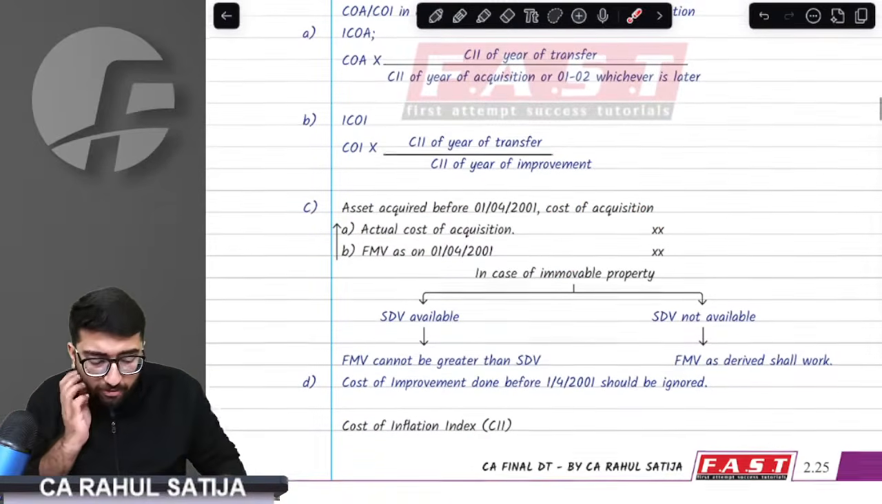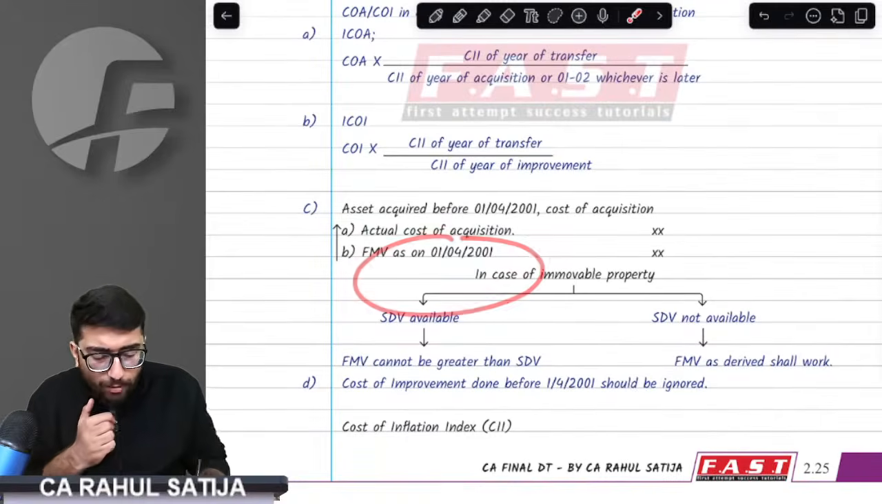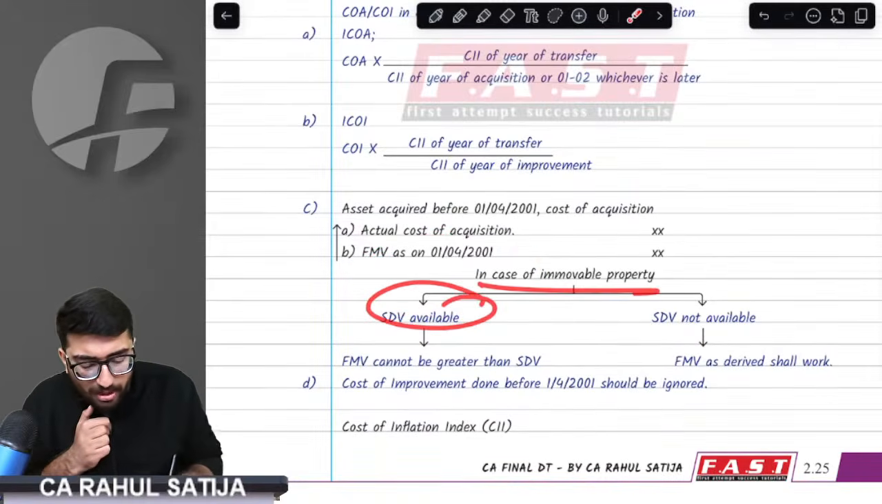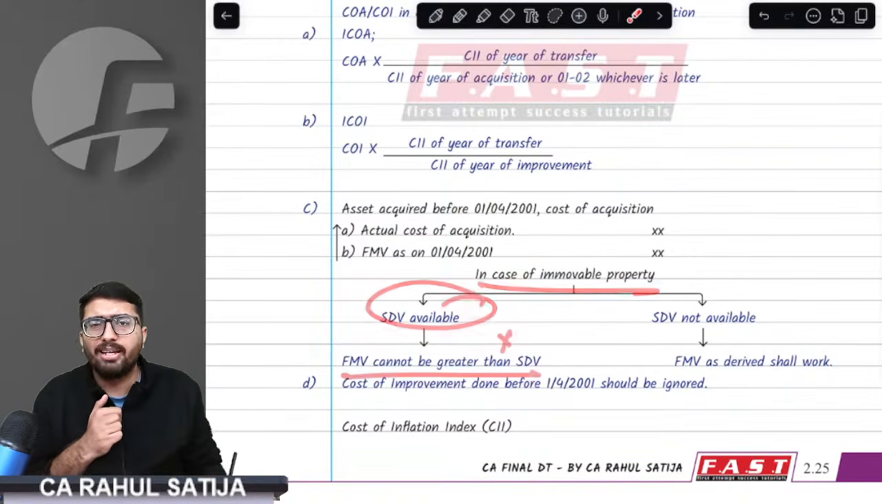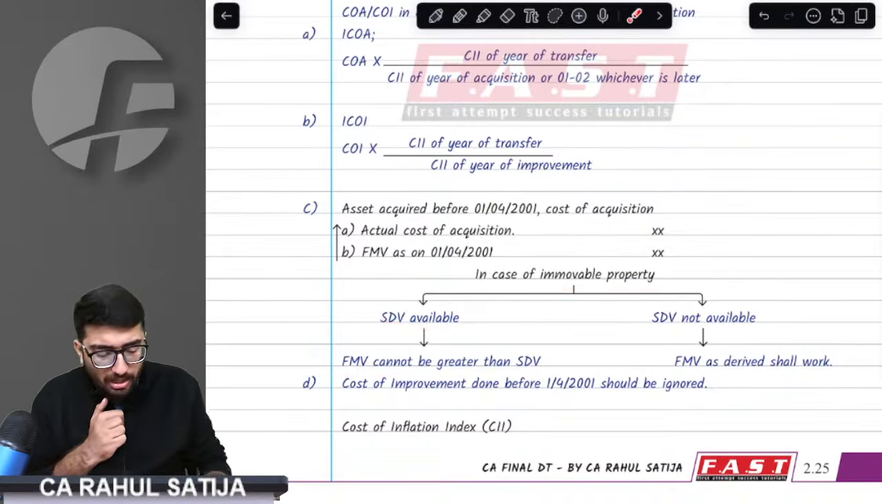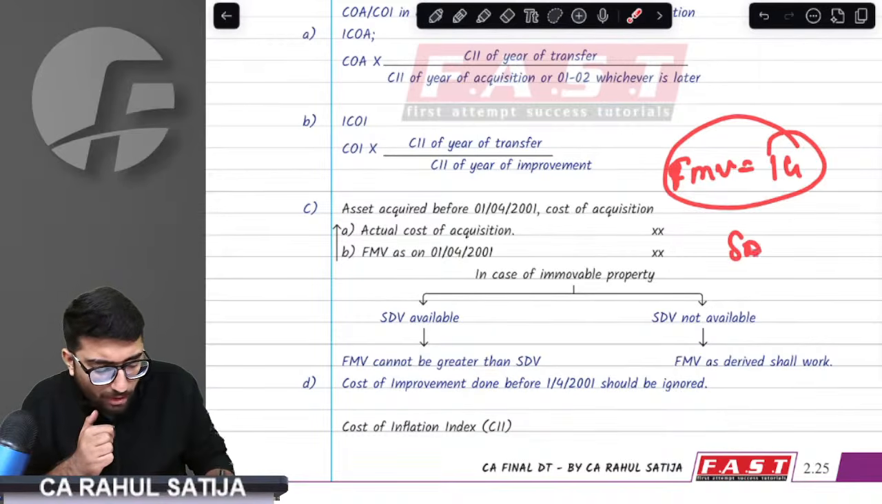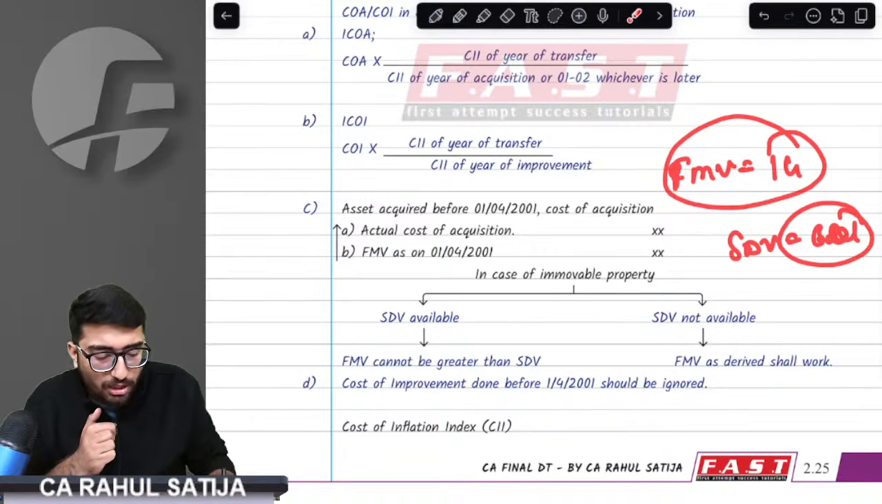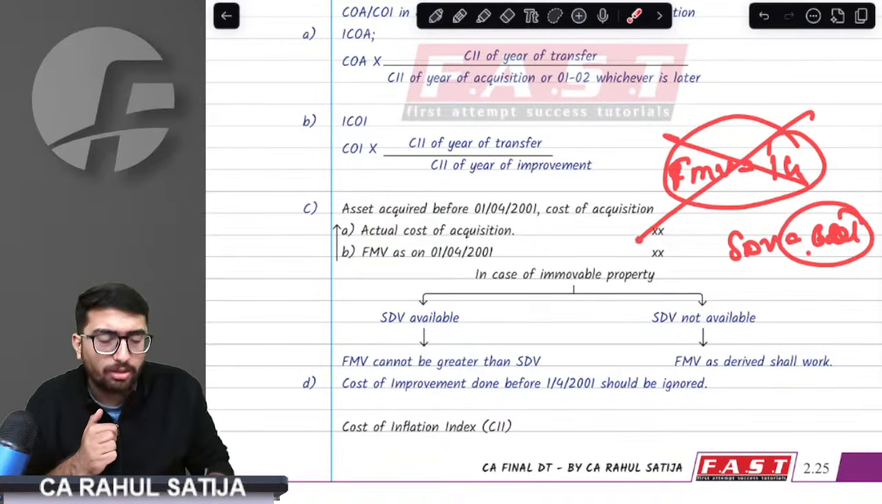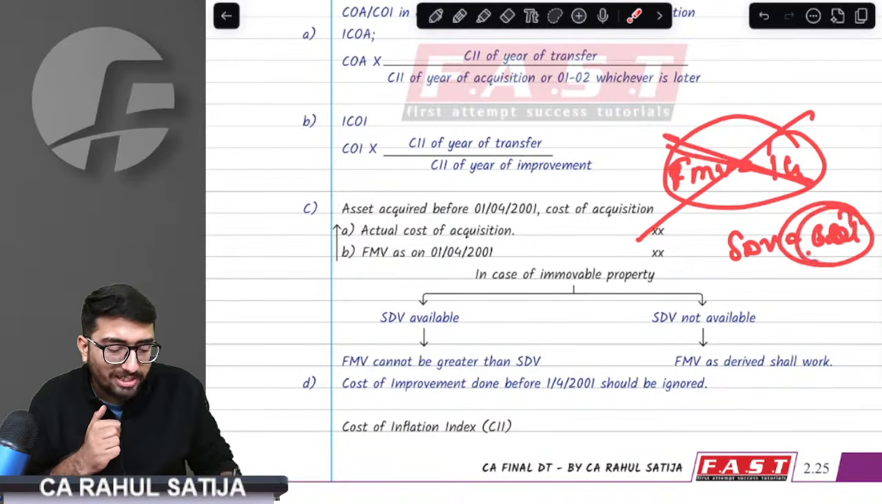Sir, but for immovable property, we can have SDV as well now. The provision says that in case SDV is available, your FMV cannot exceed the SDV. What does that mean? Sir, for example, if I am selling a house whose FMV is 1 crore, but the stamp duty value is 60 lakh rupees, the provision says your FMV cannot be 1 crore then. Your FMV cannot exceed the SDV amount.